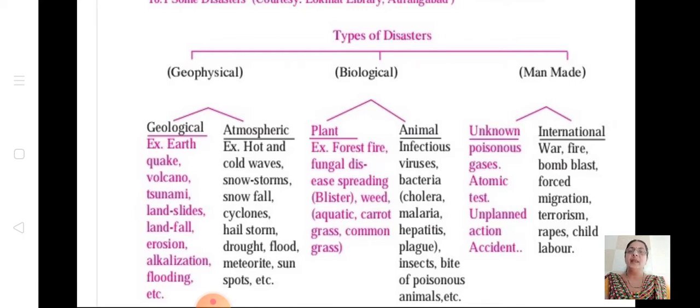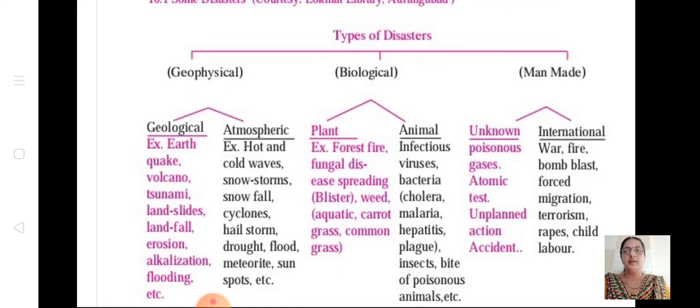These examples you should learn; they can come for any objectives. Geophysical, not geographical, sorry children. Under that there are two types: geological and atmospheric. Under geological, what are they? Earthquakes, volcanoes, tsunami, landslide, landfall, erosion, alkalization, flooding. Learn at least a few examples under each type. Atmospheric: hot and cold waves, snowstorms, snowfall, cyclones, storm, drought, flood, meteorite, sunspots, etc.